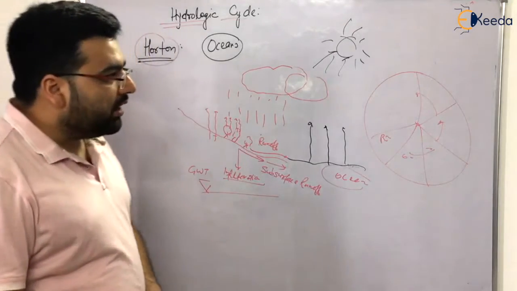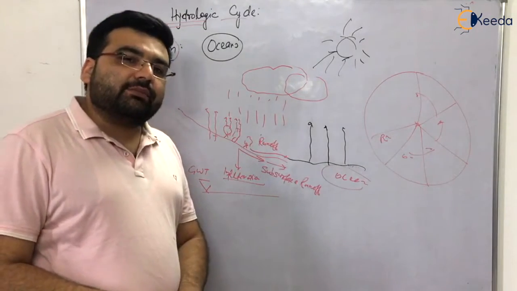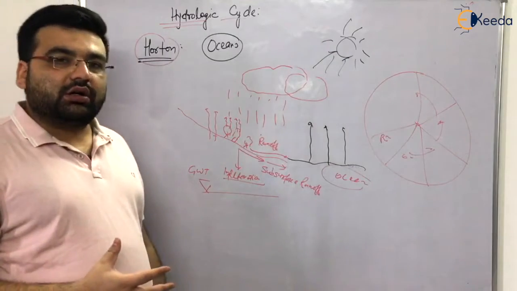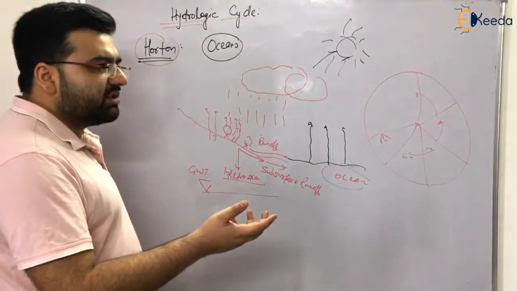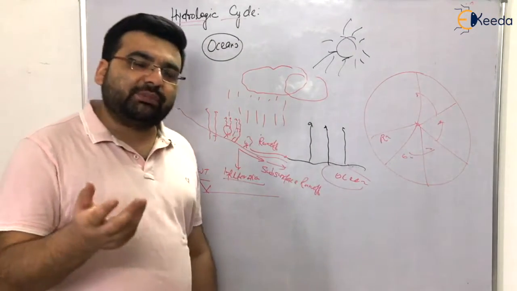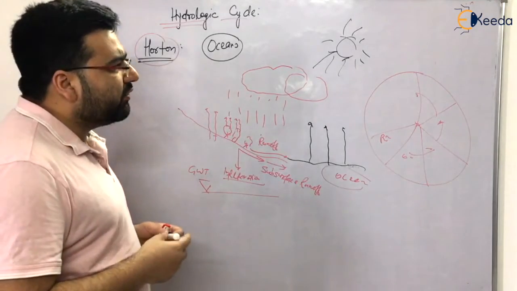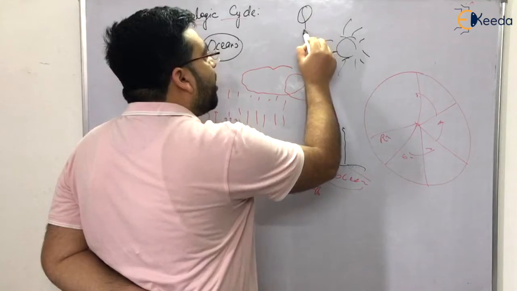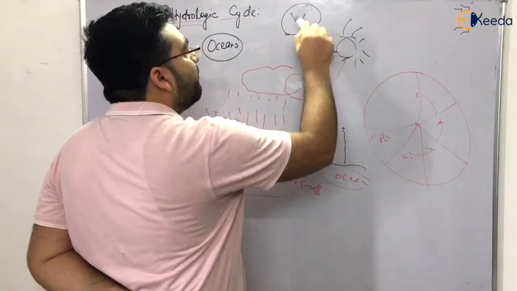Clear? Now this was all about the hydrologic cycle. One question also comes from this topic: what is the total quantity of water on earth? This question recently came in 2020. I guess it was some exam of GPSC, Gujarat Public Service Commission. It was a 2 mark or 1 mark question. It was asked how much is the total volume of water on earth.